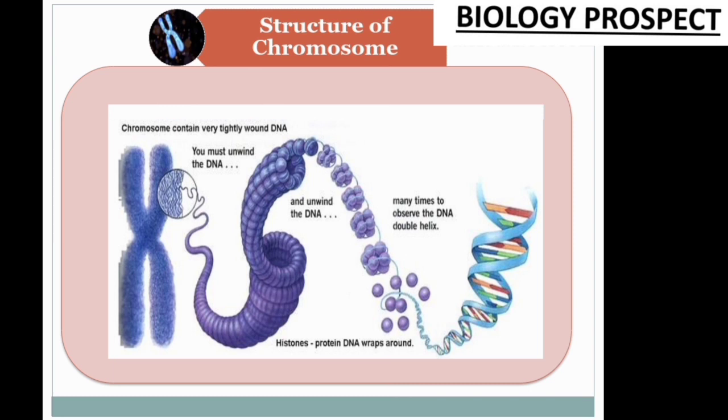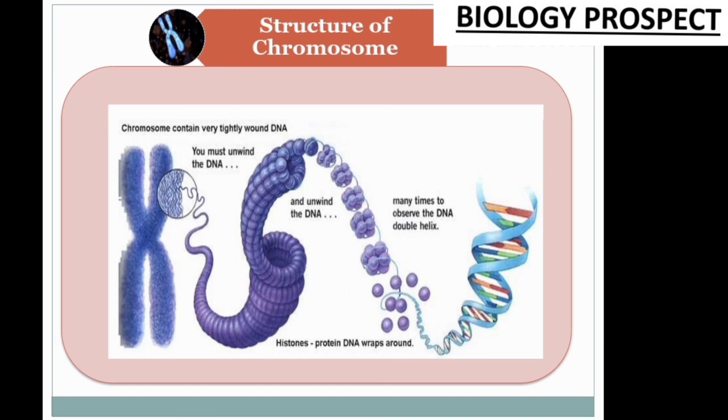This chromosome has 4 different types of shapes, and the shape is diagnosed according to the position of the centromere. Now the question is, what is the centromere and how many parts does the chromosome have? Yes, children, the centromere is the fixed point of a particular chromosome where the 2 arms of the chromosome are fixed.